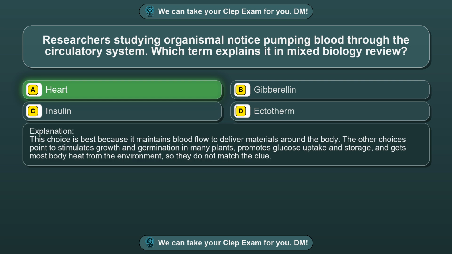This choice is best because it maintains blood flow to deliver materials around the body. The other choices point to stimulates growth and germination in many plants, promotes glucose uptake and storage, and gets most body heat from the environment, so they do not match the clue.